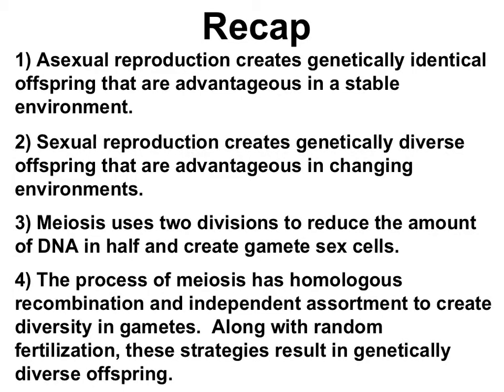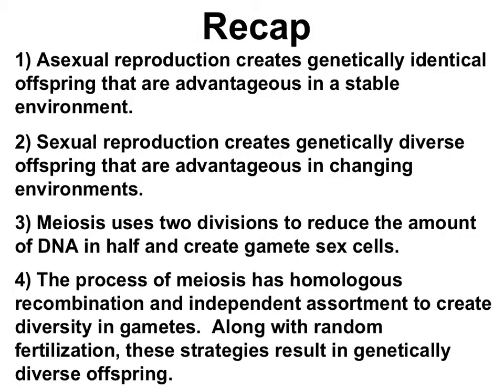Asexual reproduction creates genetically identical offspring, which are really good if the environment is stable and you know that all of the offspring are going to survive with those successful traits. Sexual reproduction, however, has the advantage of creating genetically diverse offspring, which are advantageous in changing environments. So maybe not all of the offspring will survive, but not all of the offspring will die either.